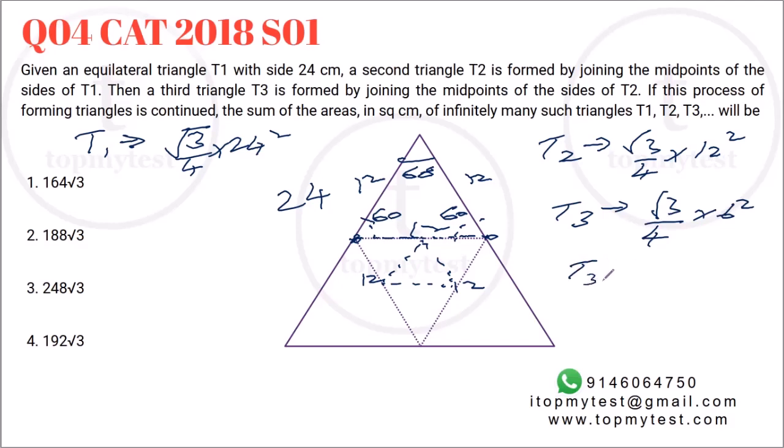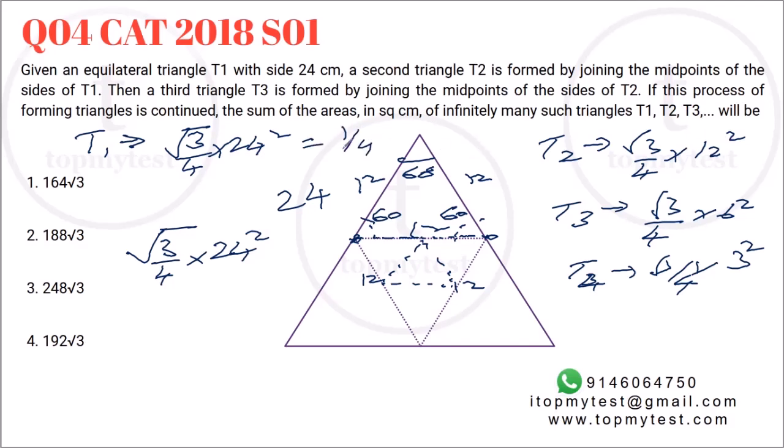Then T4 will be root 3 by 4 into 3 square, and it will keep on going till infinity. You know already it's an infinite geometric progression. What is the first term? First term is root 3 by 4 into 24 square. What is the common ratio? This divided by this, root 3 by 4 will get cancelled, and 12 square divided by 24 square will be 1 by 4. So common ratio is also known.